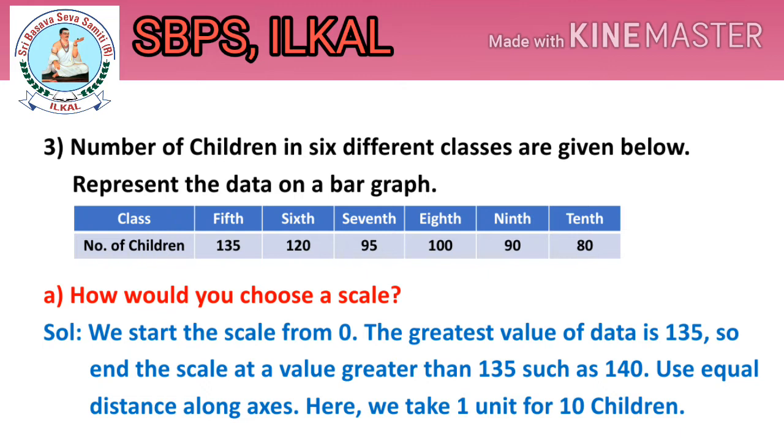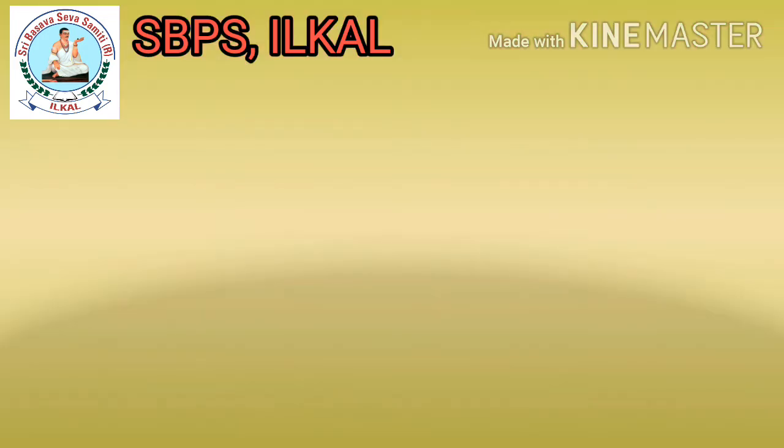A question. How would you choose a scale? Solution. We start the scale from 0. The greatest value of data is 135. So, end the scale at a value greater than 135 such as 140. Use equal distance along axes. Axes is the plural form of axis. Okay, children. Here, we take 1 unit for 10 children.